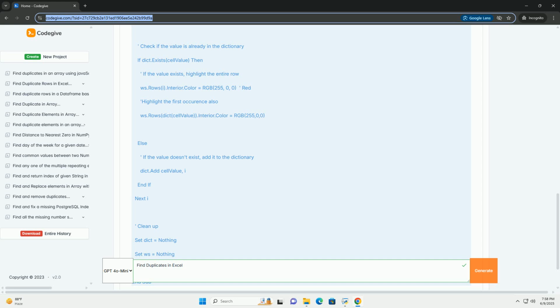Partial duplicates, based on key fields. Often, you might only care about duplicates based on specific key fields. For instance, you might consider rows with the same email